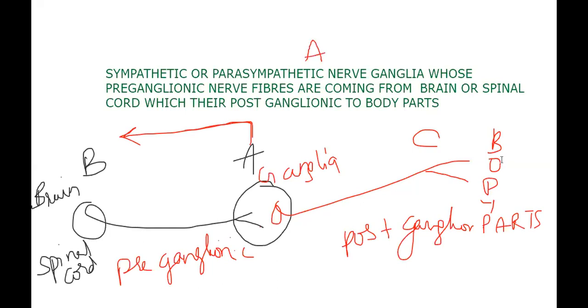The sympathetic and parasympathetic nerve ganglia, now this is A. Okay. Then the sympathetic and parasympathetic nerve ganglia, whose preganglionic nerve fibers are coming from brain or spinal cord, this is B. Their postganglionic nerve fibers go to body parts, this is C. This is statement number 2. Mostly they follow this statement for explanation.